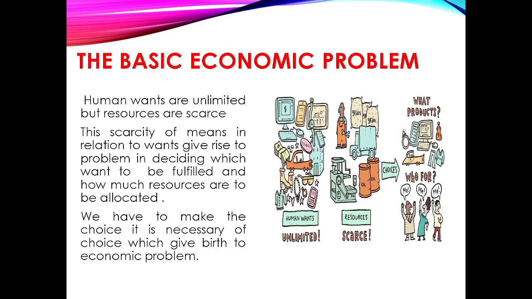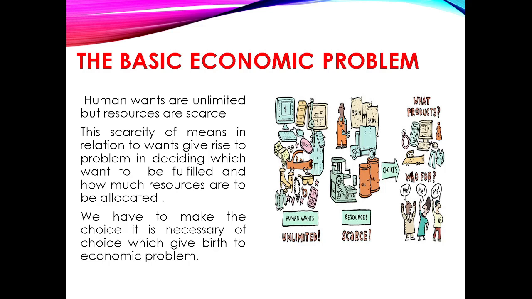The second point is limited resources with alternative uses. If our resources were unlimited to satisfy our wants, there would have been no economic problem. If everything were available in abundance like air and sunshine, there would hardly be any need for economic problem and economics. But this is not the reality in life. In the real world, means are limited or scarce in relation to the wants. These means are known as economic resources. And because of the limited availability, they attract prices.